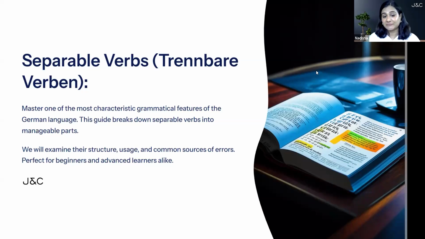This can be confusing at first, but once you understand the rule, it becomes fun and logical. By the end of this lesson, you will be able to use these everyday verbs correctly, and your German will sound much more natural and fluent. Let's get started with Trennbare Verben and learn how to put the pieces together.